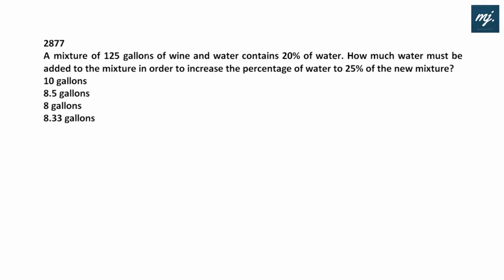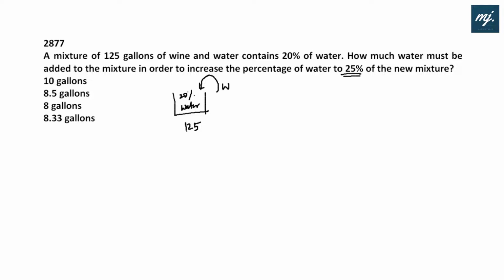A mixture of 125 gallons of wine and water contains 20% water. How much water must be added to the mixture in order to increase the percentage of water to 25% of the new mixture?